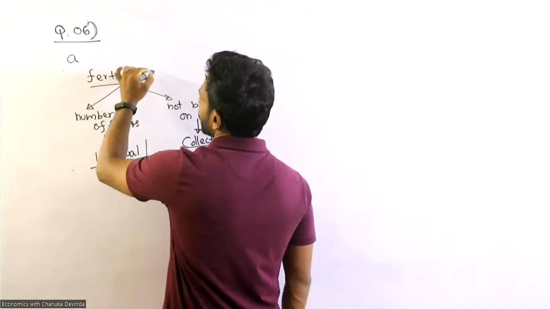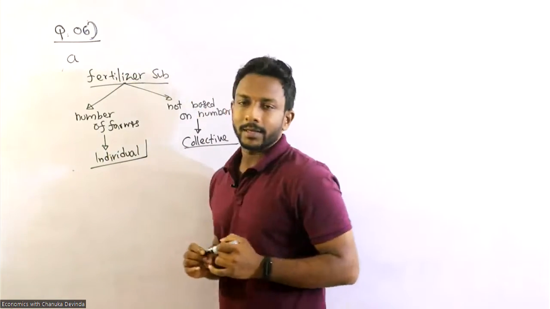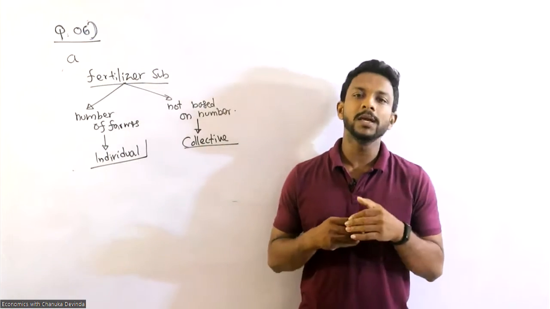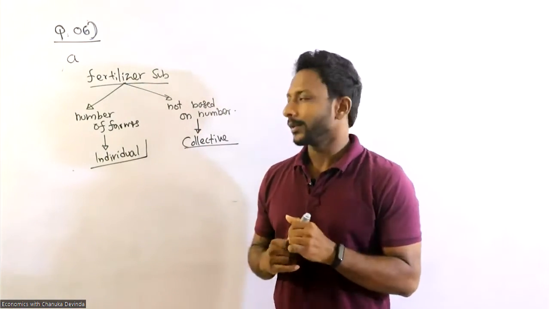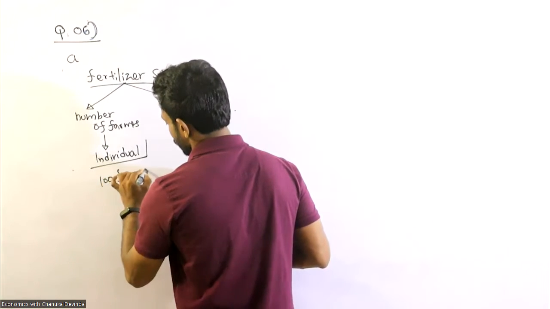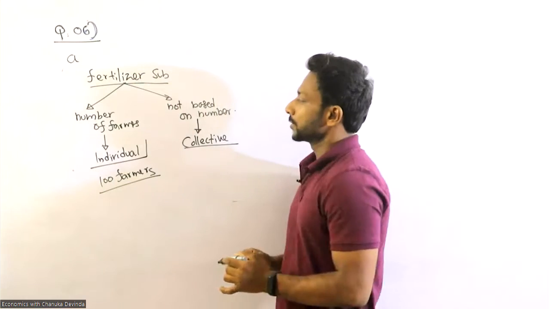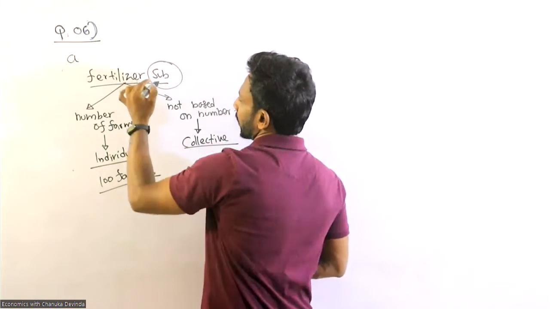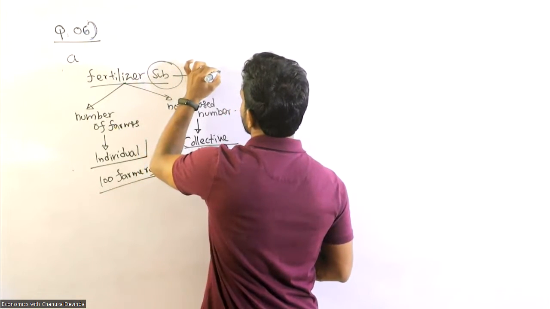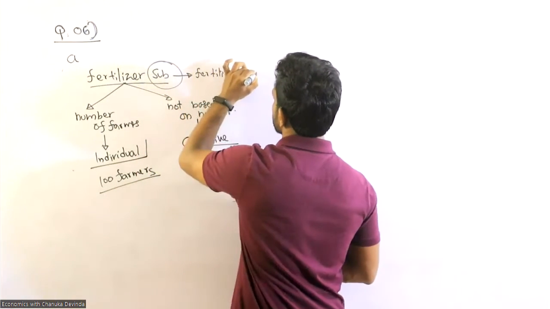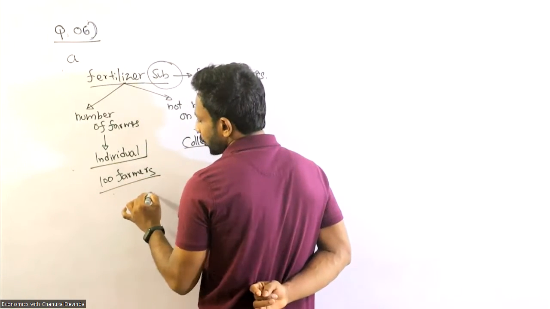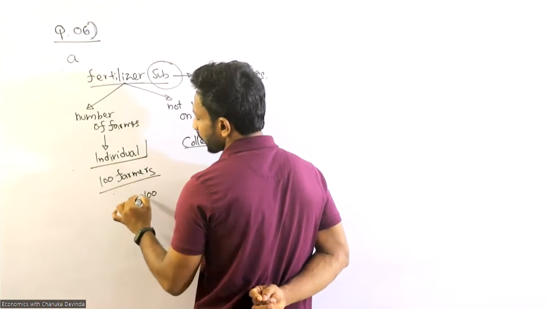So here, let's see the fertilizer subsidy. Let's say there are 100 farmers, and the subsidy is fertilizer bags. So if there are 100 farmers, they need to provide a minimum of 100 bags.